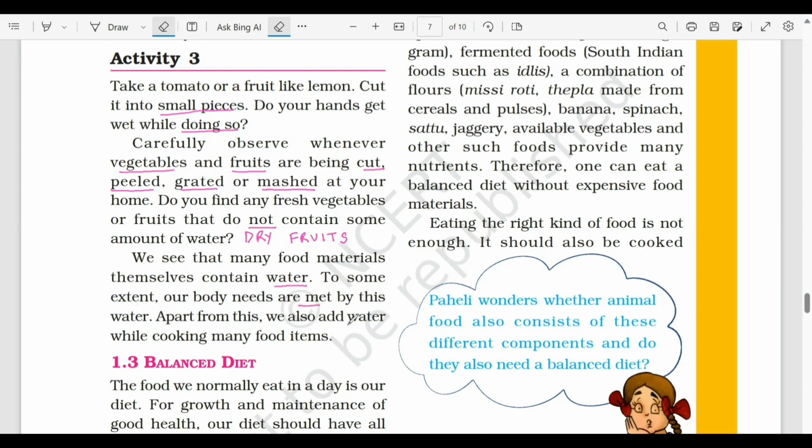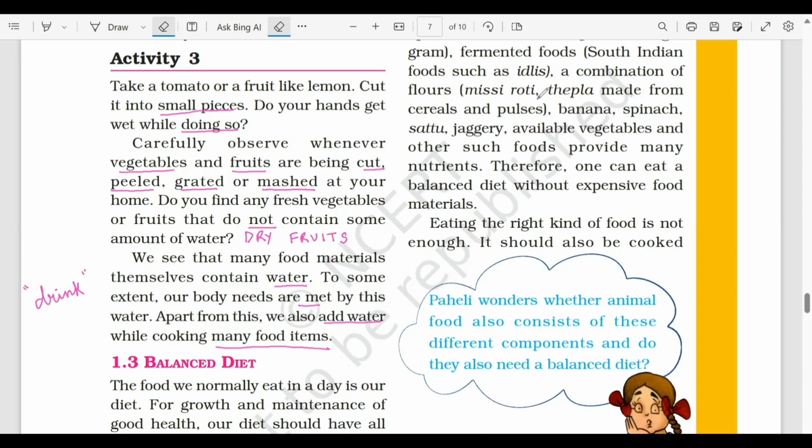Apart from that, we also add water while cooking many food items. And remember, we should also drink water. We should not think that हमारे body का water requirement तो हमारे food से complete हो जा रहा है, so we should not drink water. So we should always drink sufficient amount of water.